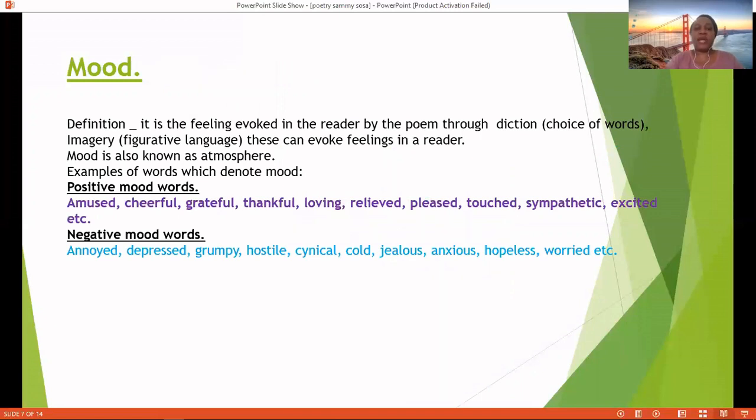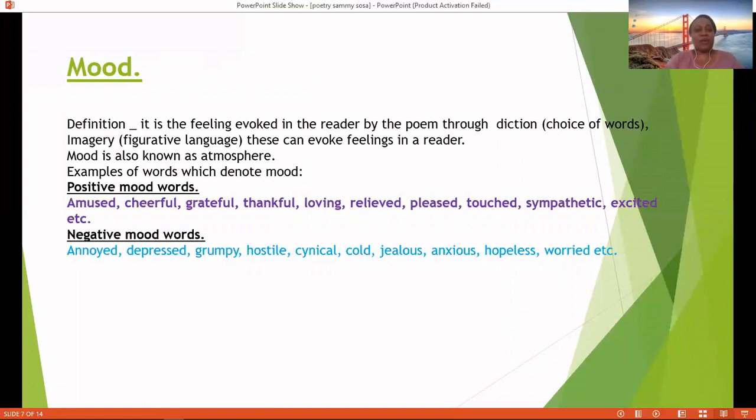Then we look also at the mood. What is mood? It is the feeling evoked in the reader by the poem through diction. Diction is the choice of words, or imagery, which is figurative language. These can evoke feelings in a reader. Whatever feelings are evoked in a reader bring about the mood.